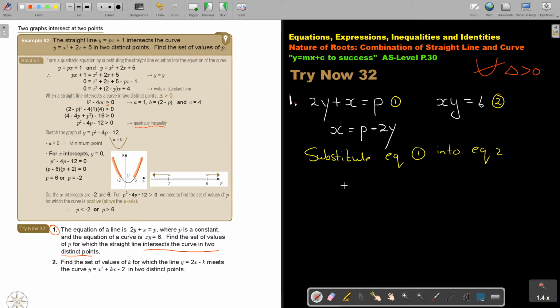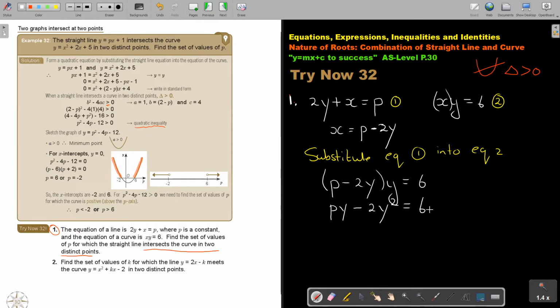So we are going to say, not x, because we substitute there. So it's going to be p minus 2y, times y, is equal to 6. Okay? So basically we just multiply, so it's py minus 2y squared is equal to 6.